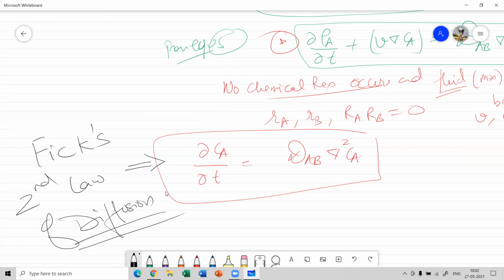The only difference between both laws is that in Fick's second law of diffusion, there is no chemical reaction occurring in the binary mixture, and the system is assumed to be stationary. As a result, the mixture appears to be a solid stationary body, and from there we have Fick's second law of diffusion. Clear? So this is the expression of Fick's second law of diffusion.